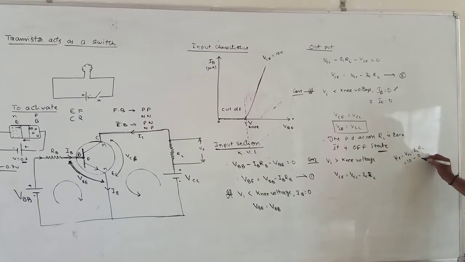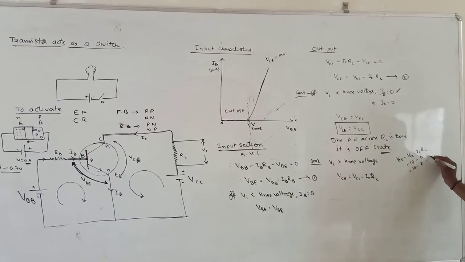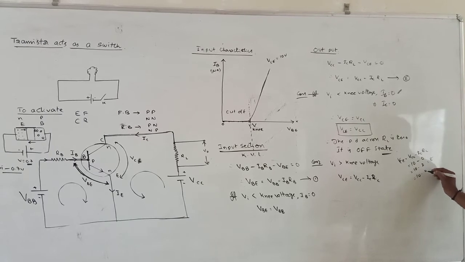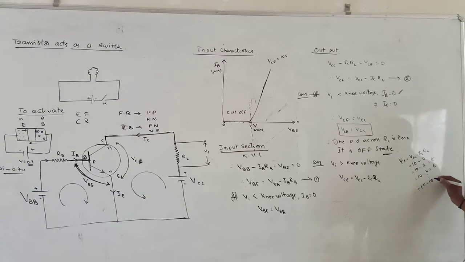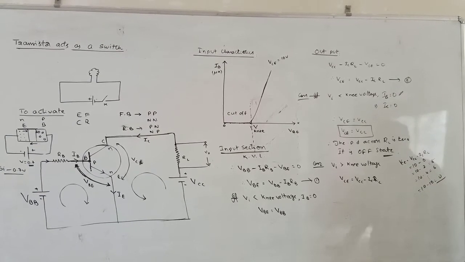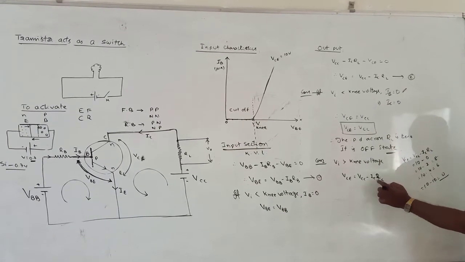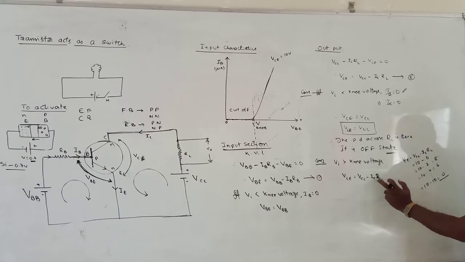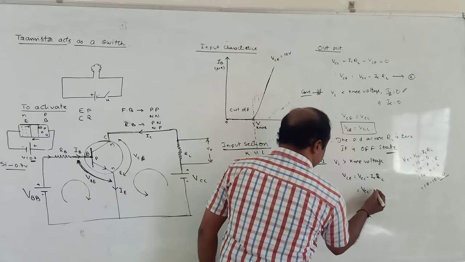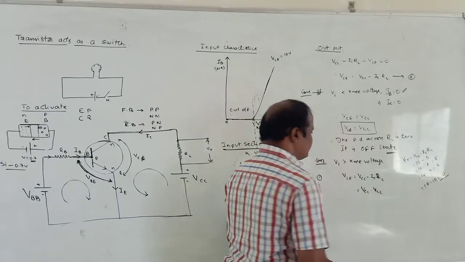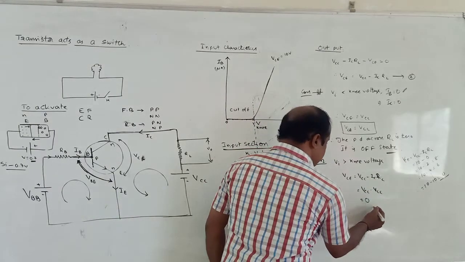Now if we keep increasing the value of IC, this value keeps increasing. Suppose 10 minus 2 gives 8, 10 minus 4 gives 6. It keeps increasing like this, and at some point it becomes 10 minus 10. What is 10 minus 10? 0. What does it mean? Suppose IC increases, ICRC also increases. Suppose ICRC is also equal to VCC, then VCC minus VCC, what does VCE become? 0.